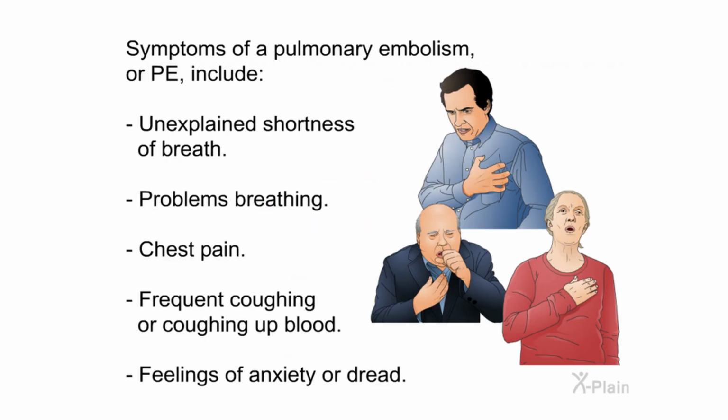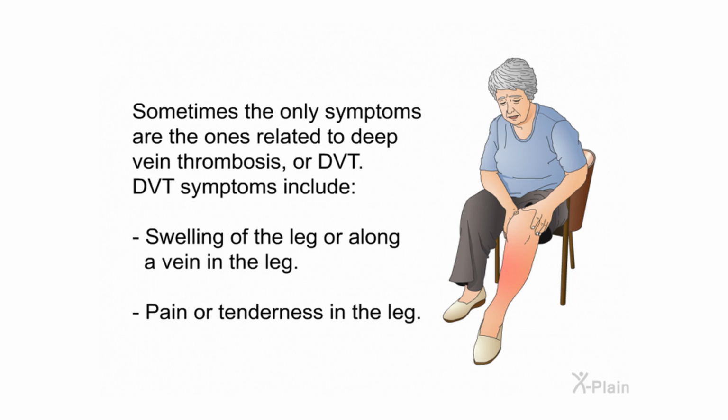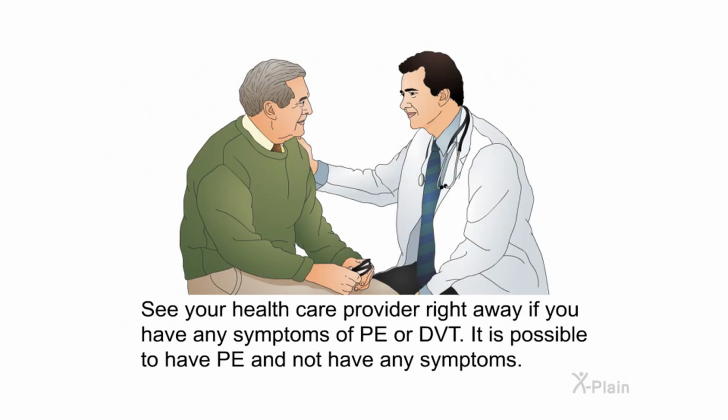Symptoms. Symptoms of a pulmonary embolism, or PE, include unexplained shortness of breath, problems breathing, chest pain, frequent coughing or coughing up blood, feelings of anxiety or dread. Sometimes the only symptoms are the ones related to deep vein thrombosis, or DVT. DVT symptoms include swelling of the leg or along a vein in the leg, pain or tenderness in the leg. See your healthcare provider right away if you have any symptoms of PE or DVT. It is possible to have PE and not have any symptoms.